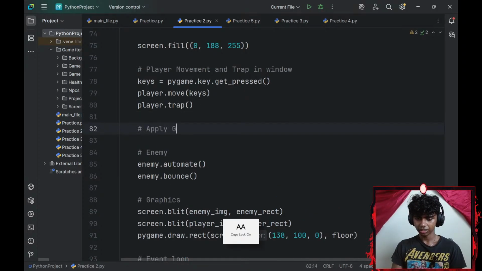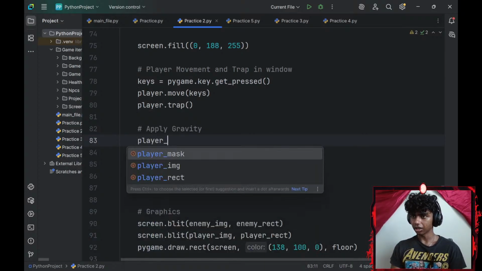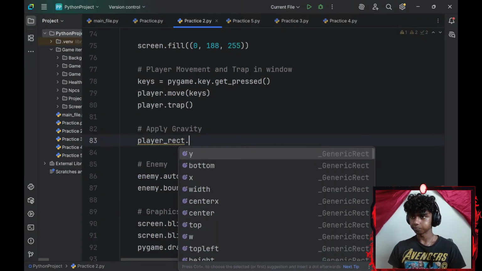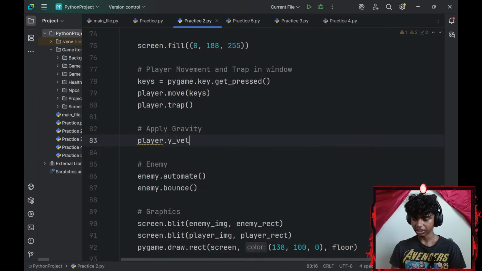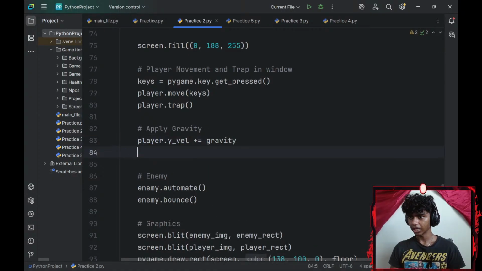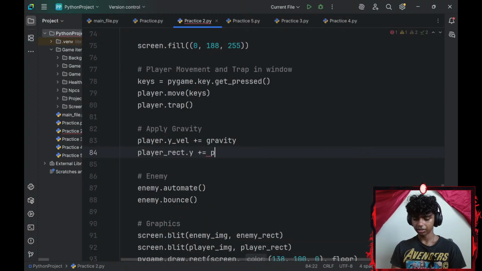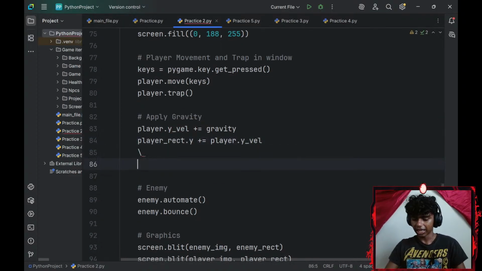So, apply gravity. For my gravity, I will increase my player_rect, actually, I think it's just my player.y velocity, player.y velocity by my gravity. Okay, and then my player_rect.y-axis by my player.y_velocity. Alright, and then for my landing, let me go with a landing.